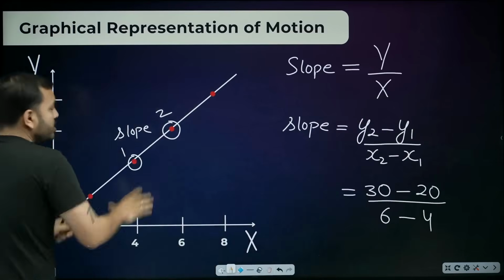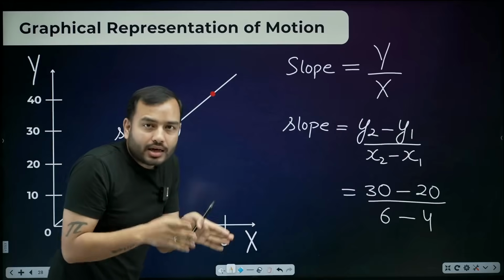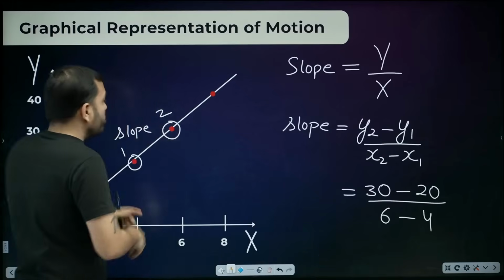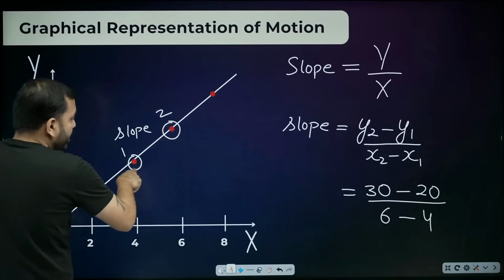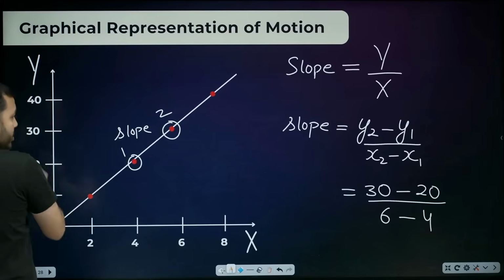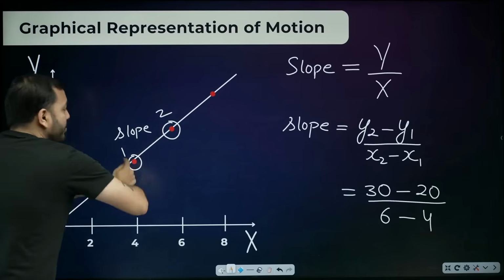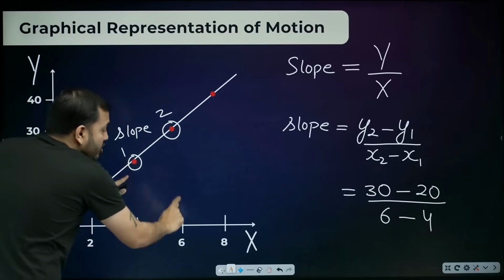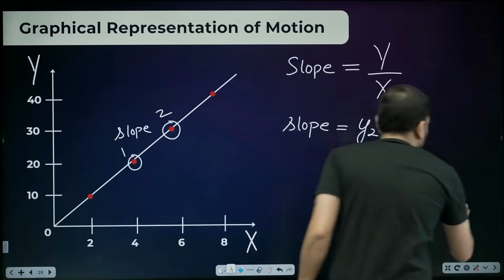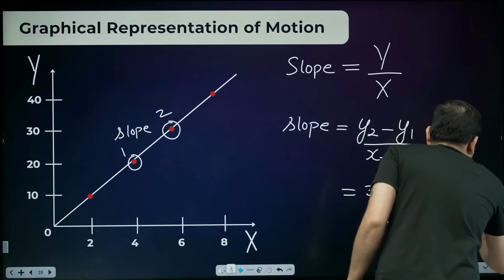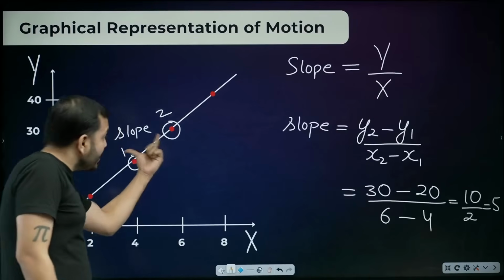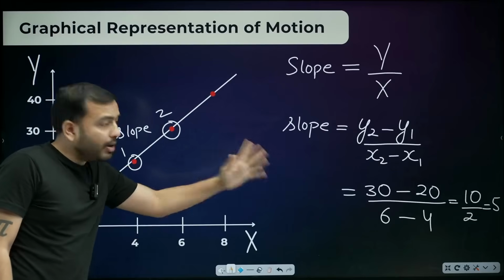Nothing to do, beta. If they ask you to find the slope between 2 points, then from the y of the second point, subtract the y of the first point. This point's y is 30 minus this point's y is 20. From the x of the second point, subtract the x of the first point. This point's x is 6, this one's 4, 6 minus 4. 30 minus 20, how much is it, beta? 10. 6 minus 4, how much is it? 2. So how much will the slope be? 5. So the slope of this graph at this place is 5.